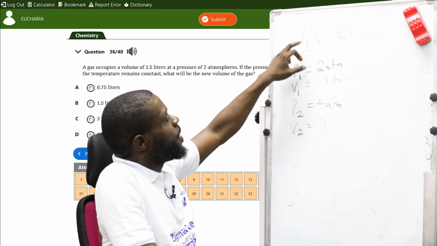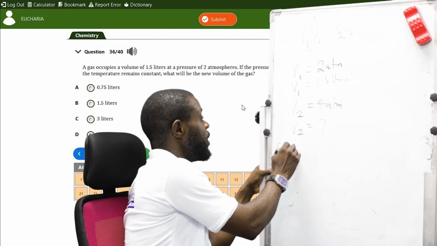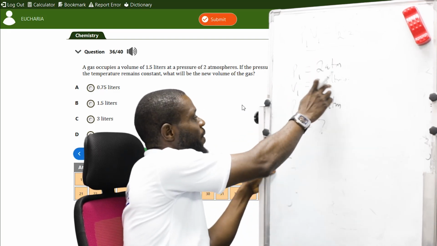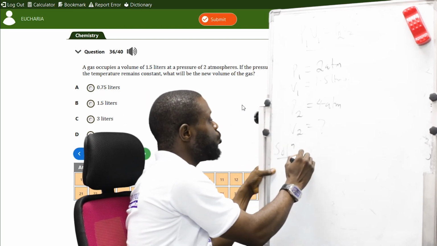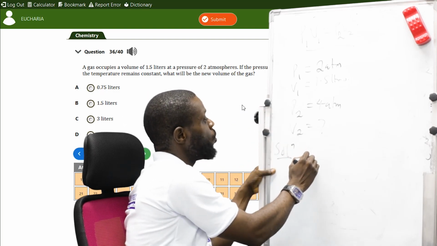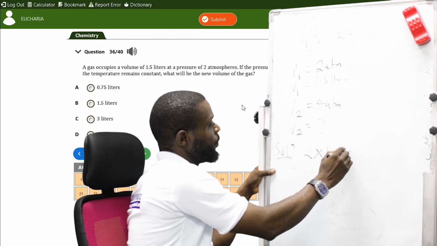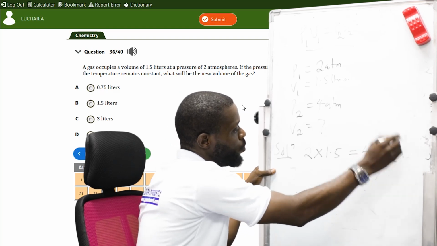Now, the formula is P1 V1 equals P2 V2. Anywhere I see P1 is 2, V1 is 1.5, P2 is 4, and V2 is unknown. So it will be P1, which is 2, times 1.5 equals 4 times V2.